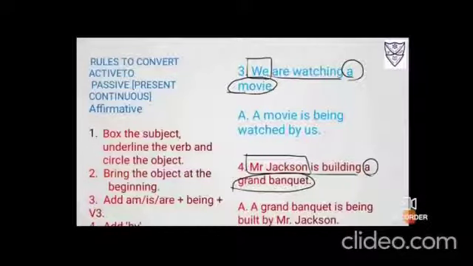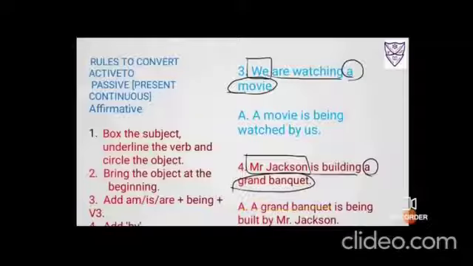Number 4, Mr. Jackson is building a grand banquet. So box the subject Mr. Jackson, underline the verb is building, and put a circle at the object a grand banquet. Okay, now second step is to bring the object ahead. So a grand banquet, I'll bring it ahead. Next, because it is singular, a banquet, so I'll be using is only.